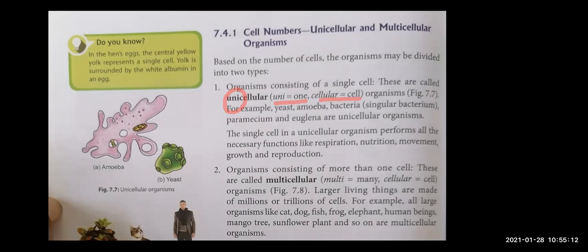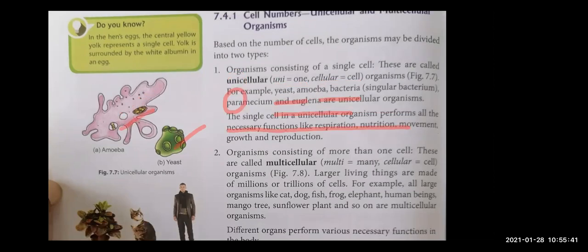What are the examples? The examples are yeast, amoeba, bacteria, paramecium, euglena. So these are all single cell organisms, which are known as unicellular organisms. Children, this is important. Unicellular organism means organism having only one cell. Example: yeast, amoeba, bacteria, euglena, paramecium, right beta?